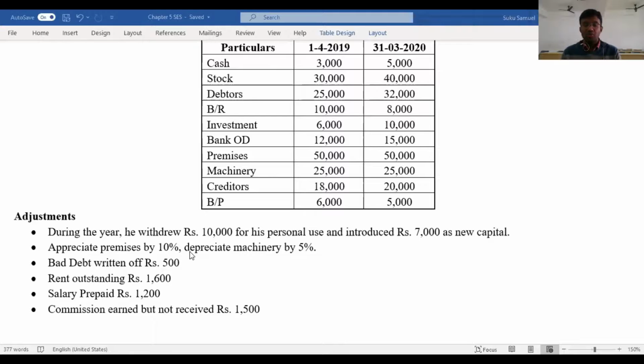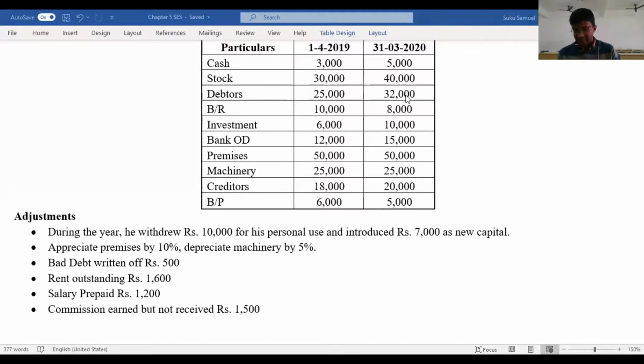So let's look at the items one by one. During the year, he withdrew rupees 10,000 for personal use. When you withdraw some money for personal use, what is that? That is drawings. Introduced 7,000 as new capital. What is 7,000? 7,000 is additional capital. Appreciate premises by 10%. What is appreciation? Appreciation is a gain. Just like you have depreciation where there will be a reduction in the value, appreciation is the exact opposite, the value will be increasing. So appreciation, please remember, is an income.